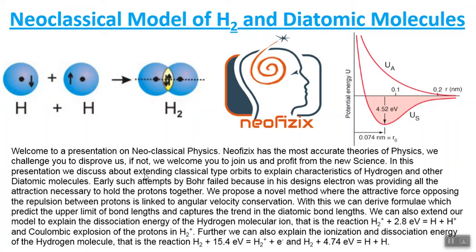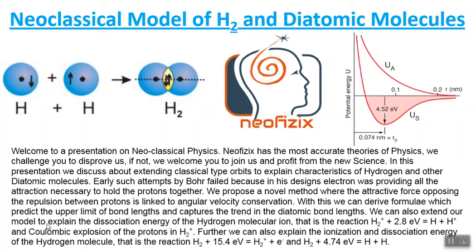In this presentation, we discuss extending classical type orbits to explain characteristics of hydrogen and other diatomic molecules. Early such attempts by Bohr failed because in his designs, the electron was providing all the attraction necessary to hold the protons together. We propose a novel method where the attractive force opposing the repulsion between protons is linked to the angular velocity conservation. With this, we can derive formulae which predict the upper limit of bond lengths and capture the trend in the diatomic bond lengths.